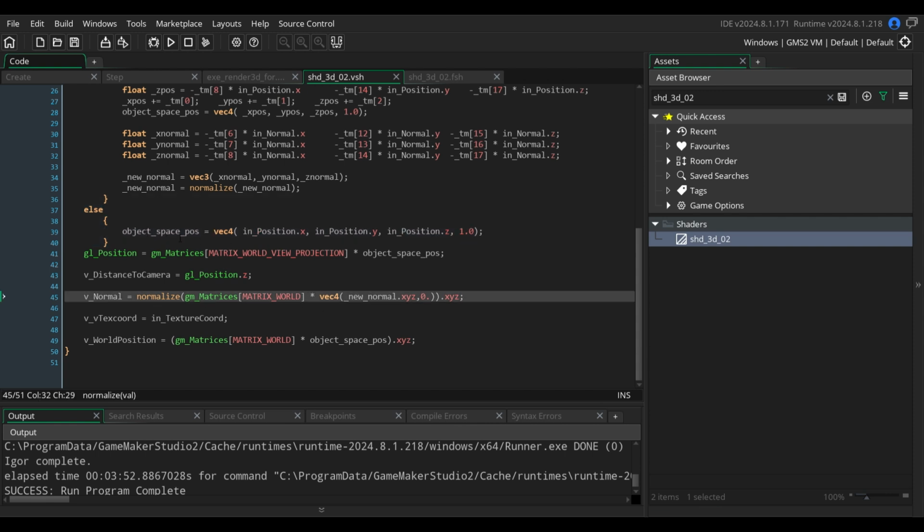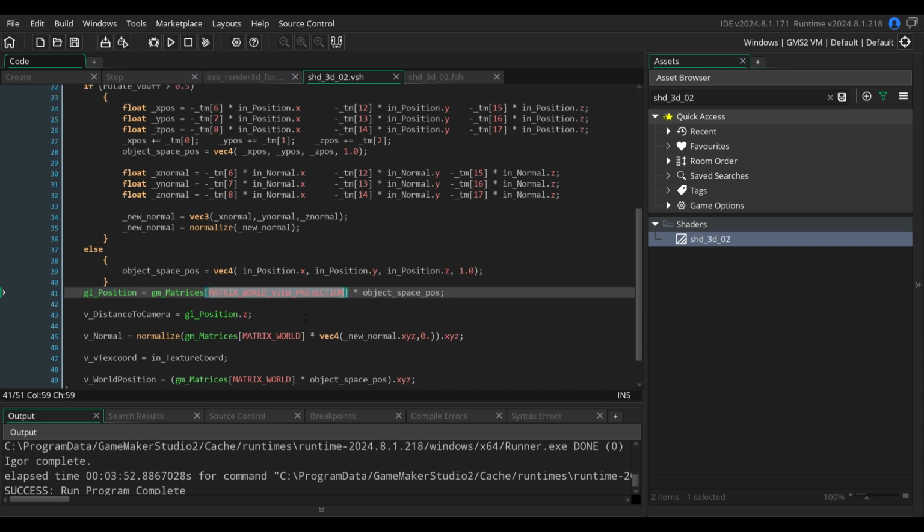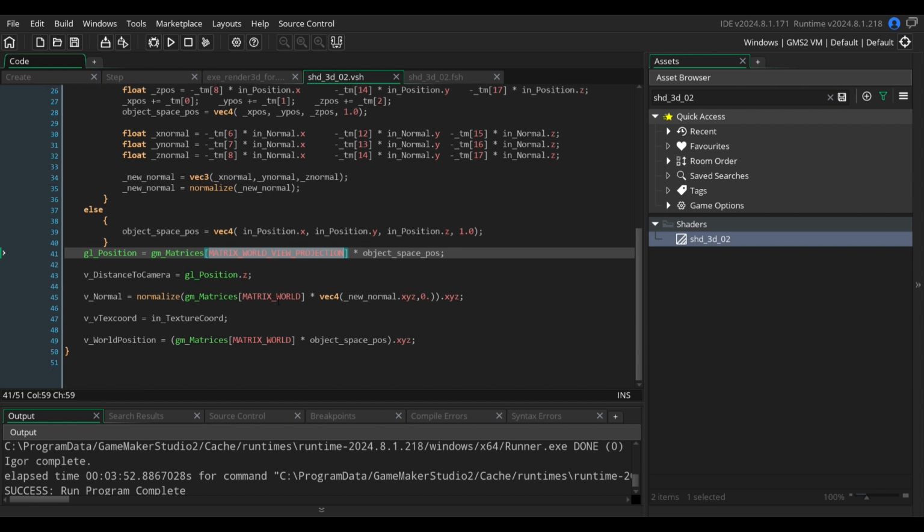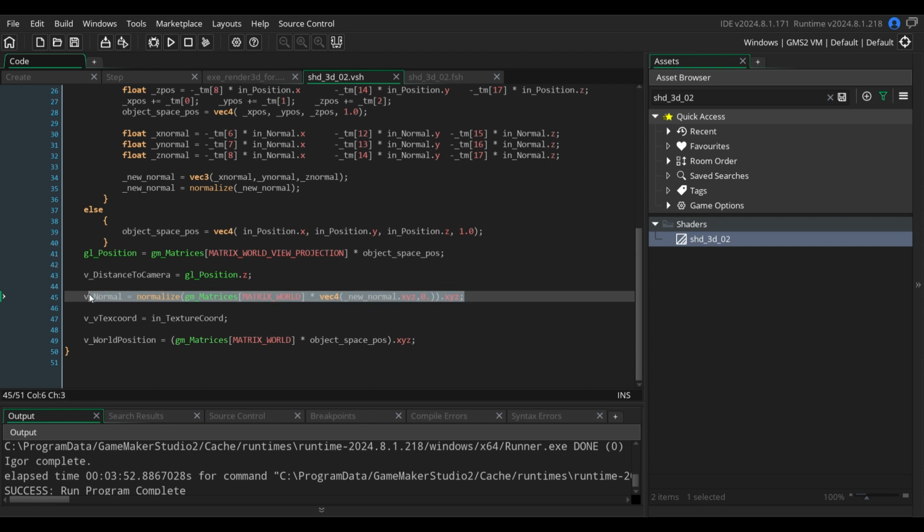So we have object position, and usually to draw anything, so gl_Position, what is the position to draw? You are multiplying matrix world by view by projection. But if you are asking where the thing is in 3D, you are multiplying this just by world. Usually you do this for normals if you are doing normals.